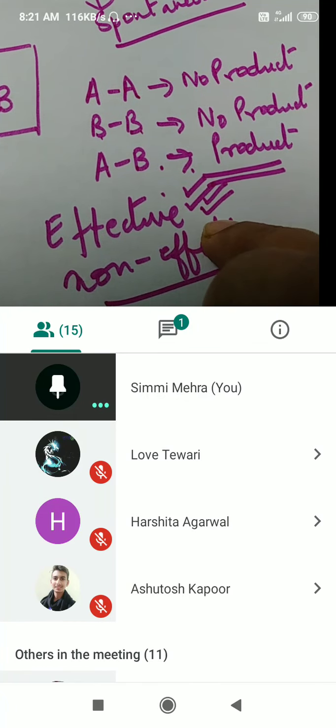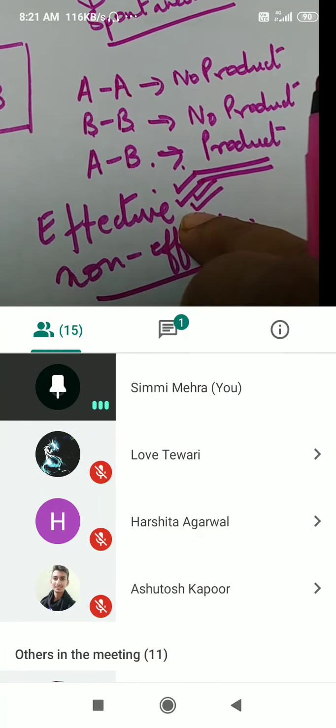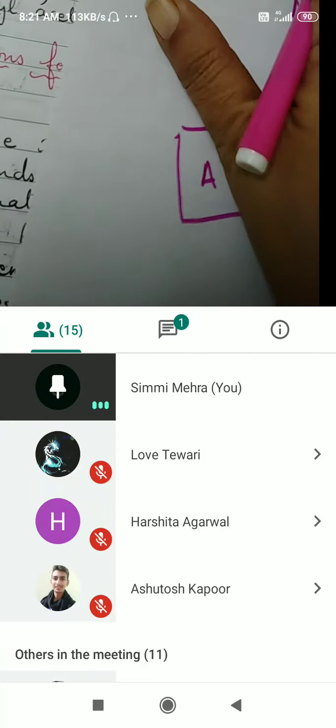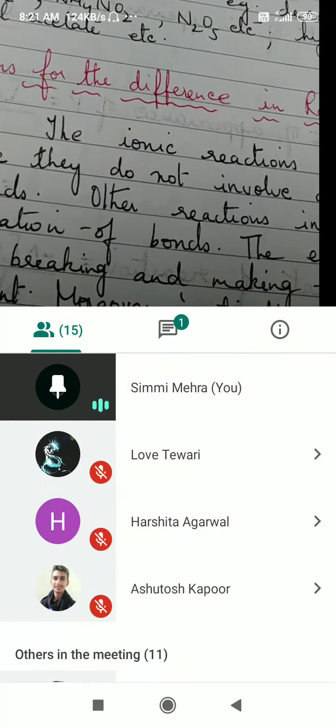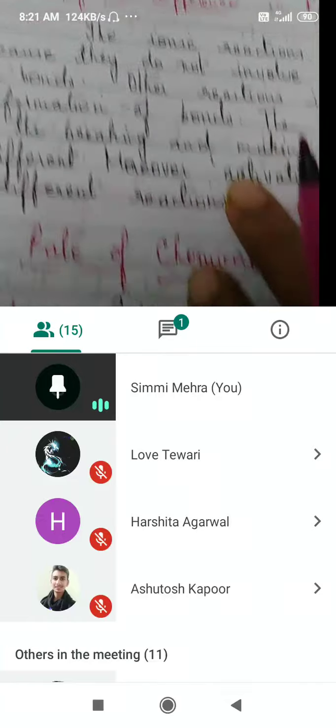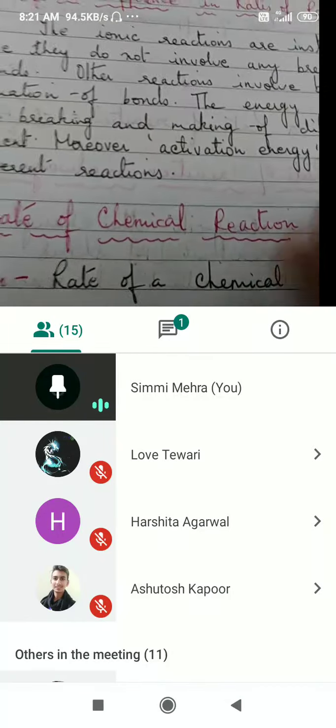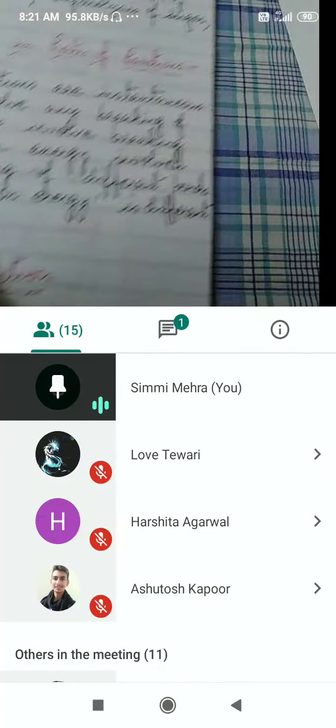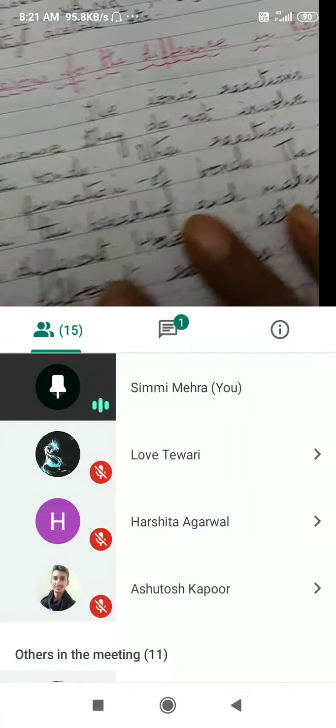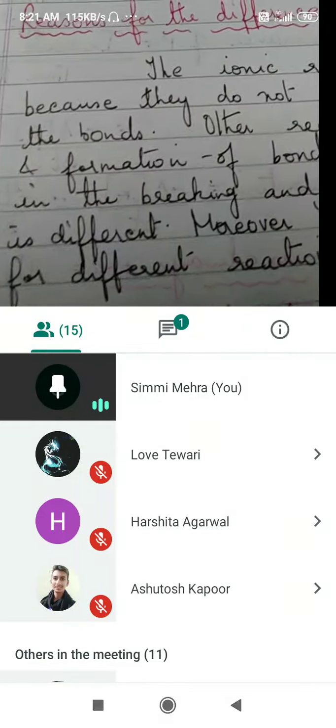So this particular reason is the one which is responsible for difference in rate of reaction. All right. How do we define the rate of chemical reaction? Now, whatever I have discussed, that was introduction to our chapter. Why do we need to study about rate of reaction?